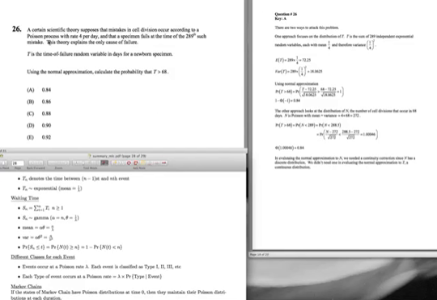Let's see if I can explain this. It says a certain scientific theory supposes that mistakes in cell division occur according to the Poisson process with a rate of 4 per day, and that a specimen fails at the time of the 289th such mistake. This theory explains the only cause of failure. T is the time of failure random variable in days for a newborn specimen. Using the normal approximation, calculate the probability that T is greater than 68.